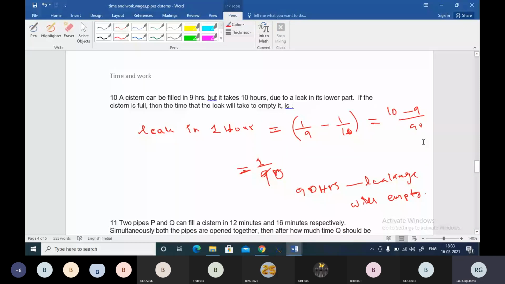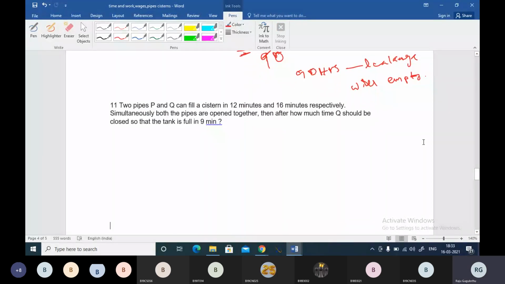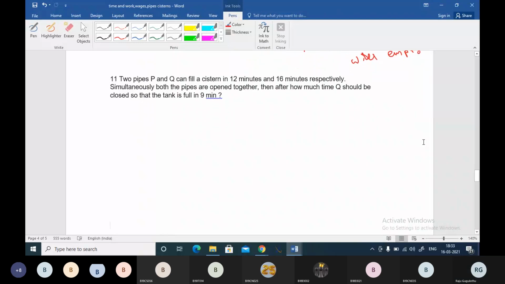Question number 11, boss. Two pipes P and Q can fill a cistern in 12 minutes and 16 minutes respectively. Both the pipes are open together. Then after how much time should Q be closed so that the tank is full in 9 minutes? Okay, come on.